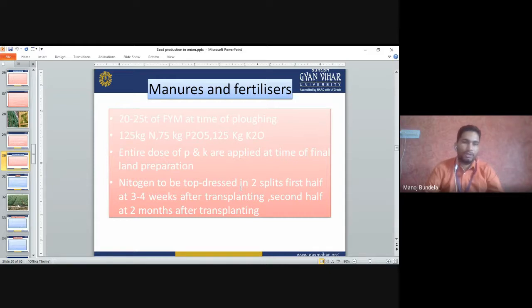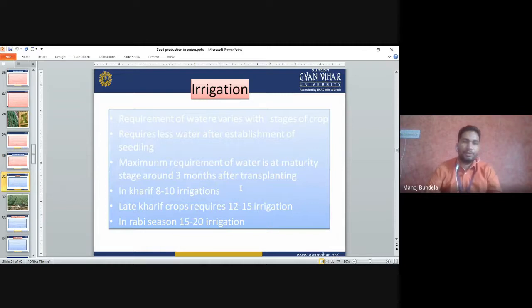So why do we apply nitrogen in split doses? Why do we not apply the nitrogen with P and K? Because nitrogen has leaching loss and denitrification loss. If nitrogen comes into contact with the environment, due to denitrification the urea will convert into nitrogen gas and go into the air. The second is leaching loss. Nitrogen mixes with the water and goes to the deeper part of the soil, where it is not available to the roots of the plant or bulb. That is why we apply the nitrogen in split doses.